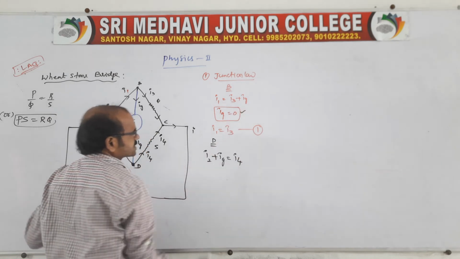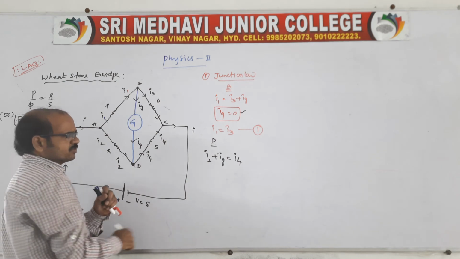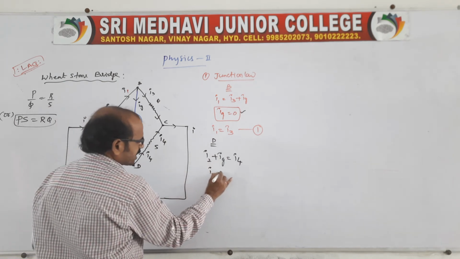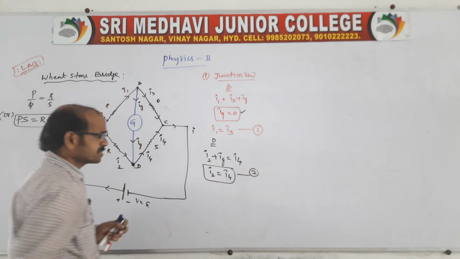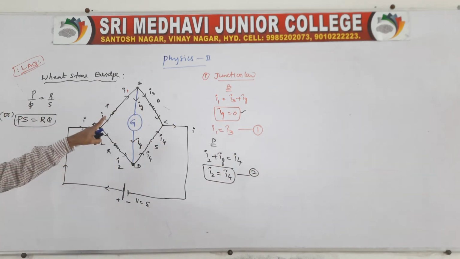Of course, again you take the same. The bridge is balanced, no? When balanced, IG is 0. Therefore, I2 is equal to I4. This is equation 2, by applying the first law.